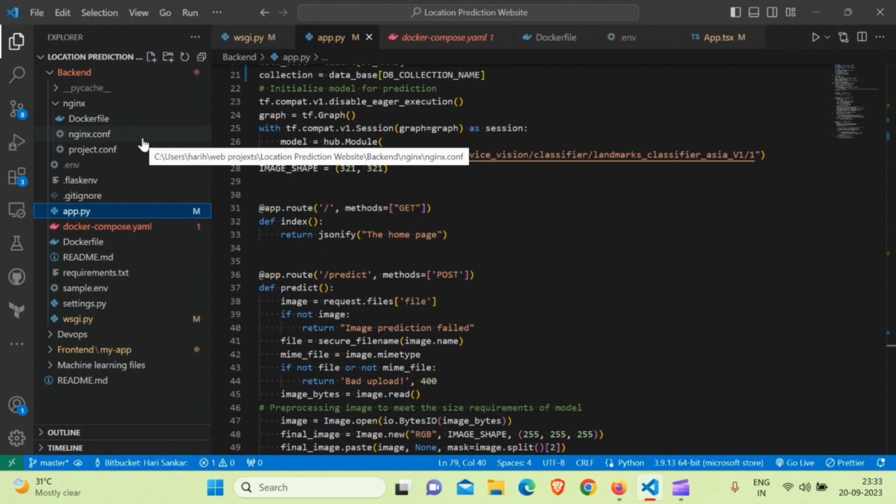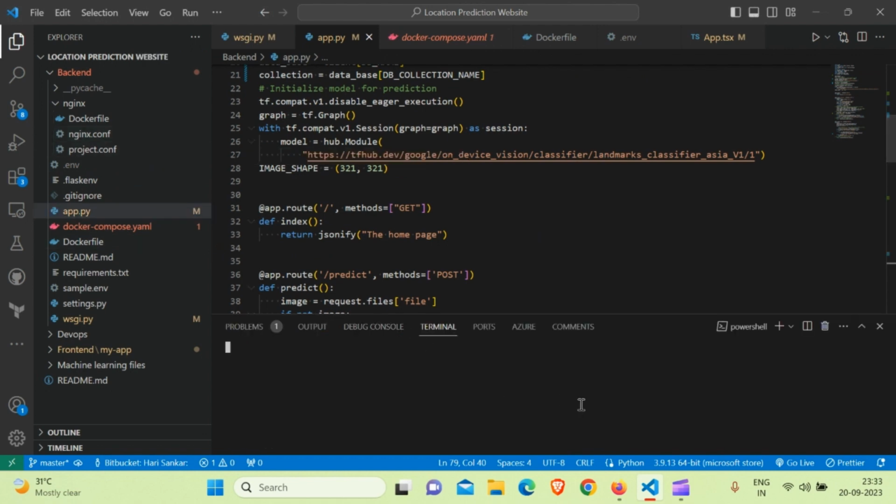So these are the initial configurations. If you are using Windows, just open Docker and use docker build, and you can name the image as my app or something else with some kind of version information, and put a dot. You should go to the current directory where it should be built. So if you're going to build the backend, first navigate to the backend. If you're going to build the front end, just navigate to the front end and run the process. It will work fine in such cases.